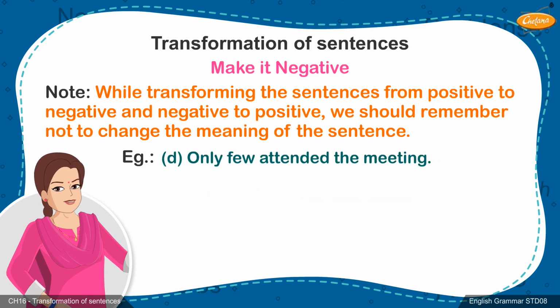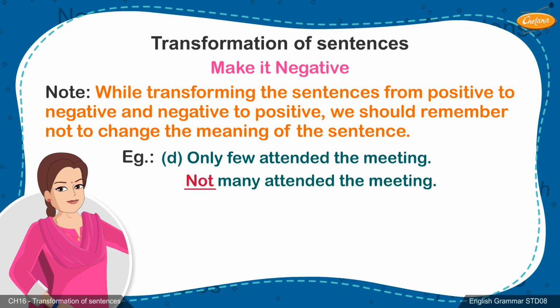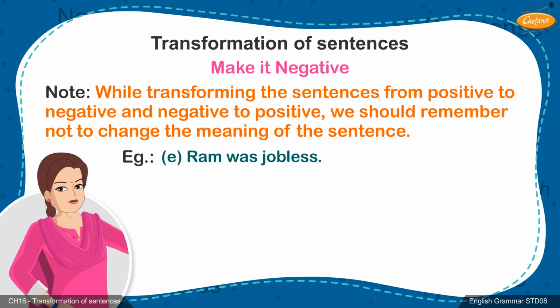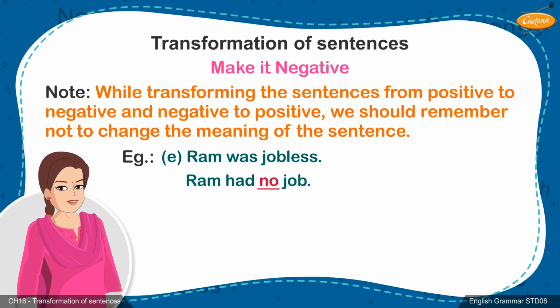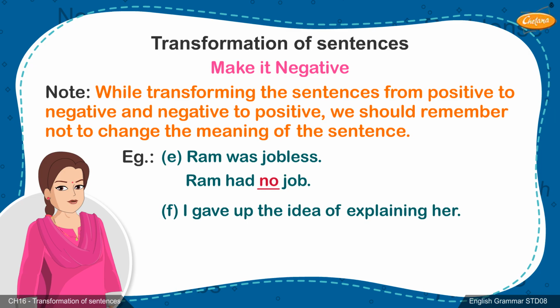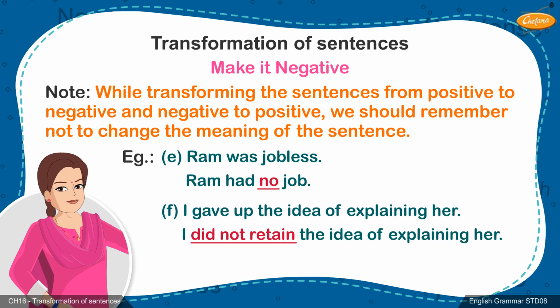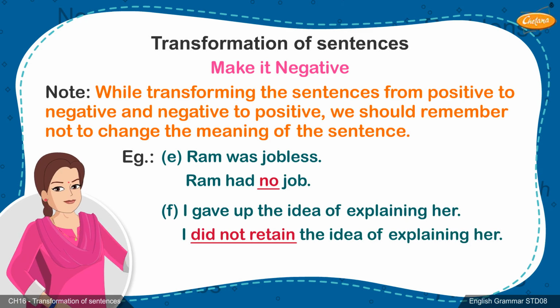D. Only few attended the meeting. Not many attended the meeting. E. Ram was jobless. Ram had no job. F. I gave up the idea of explaining her. I did not retain the idea of explaining her.